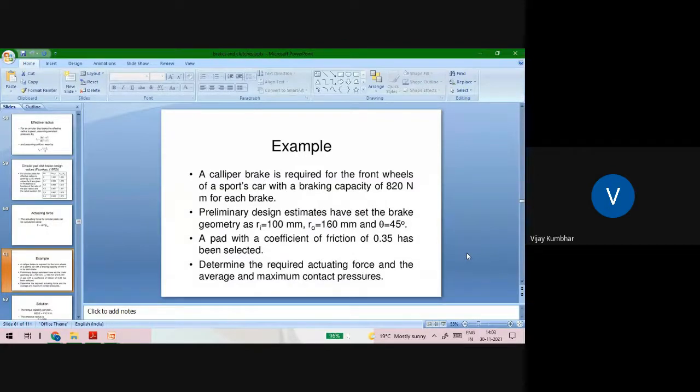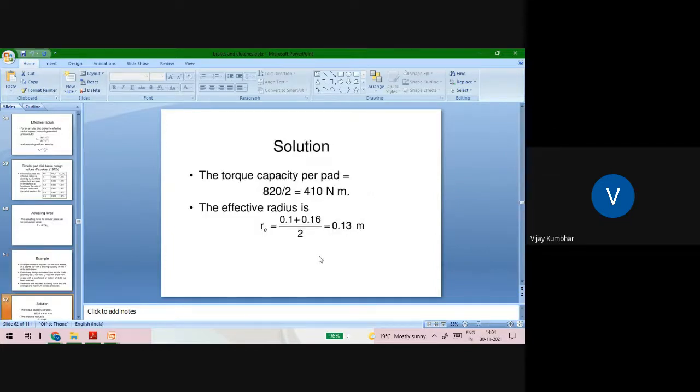Determine the required actuating force and the average and maximum contact pressure. So the torque capacity per pad is 820 / 2, that is 410 Newton meter, and the effective radius is (0.1 + 0.16) / 2, that is 0.13.